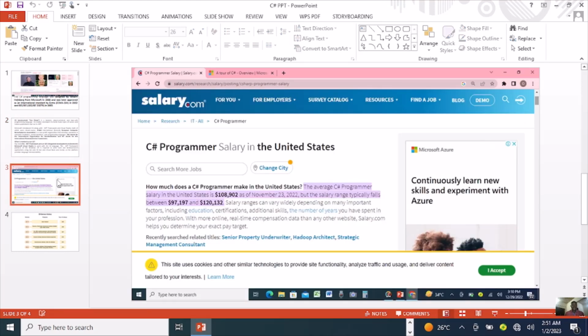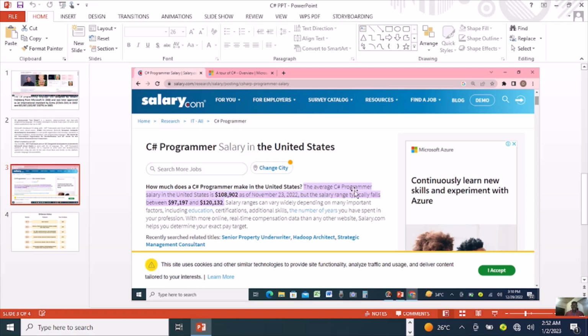Let's go ahead and see the salary of C Sharp programmers, according to salary.com. How much does a C Sharp programmer make in the United States?